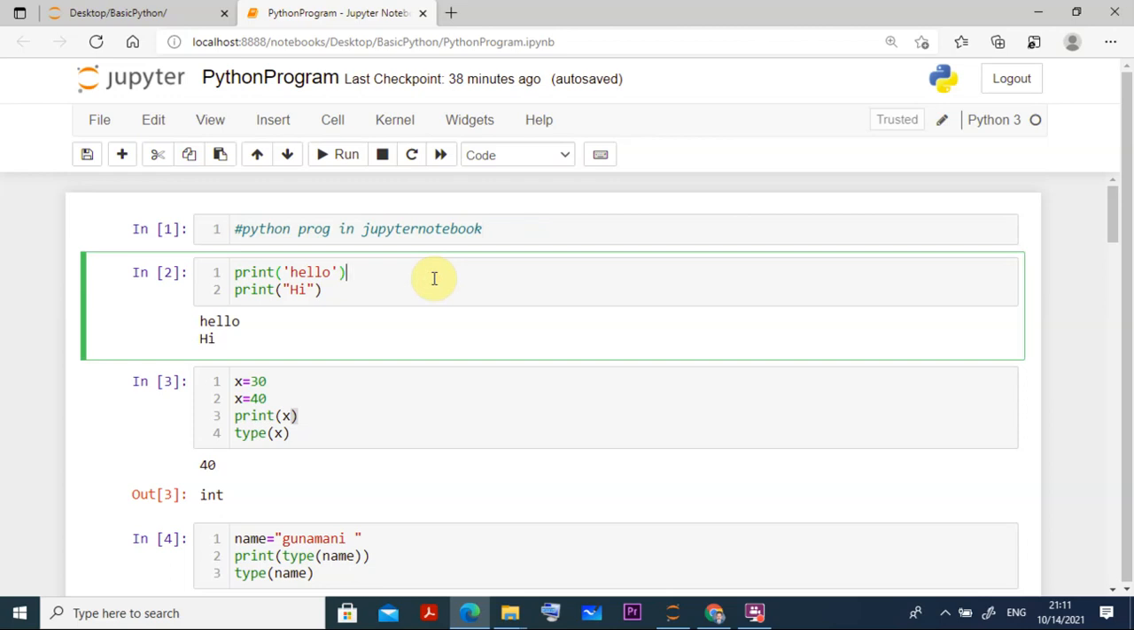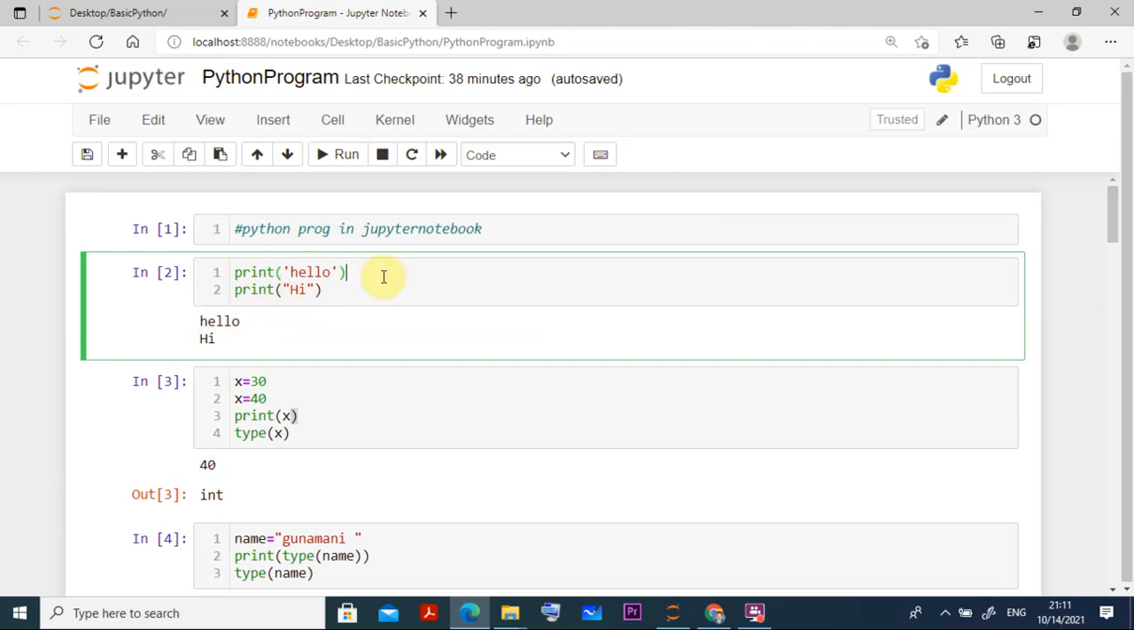For that I use the print method. In this print method, whatever you want to put will be inside the braces, and you can use single quotation or double quotation. For example, I am writing print under single quotation 'hello', and the print method under double quotation "hi". Both will work the same. So now print hello will print hello.